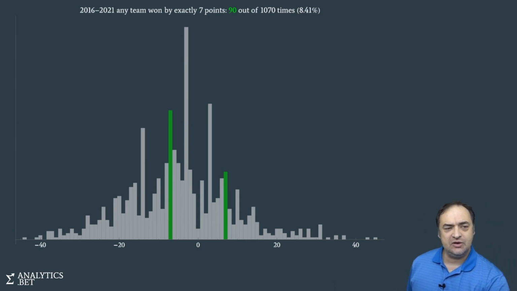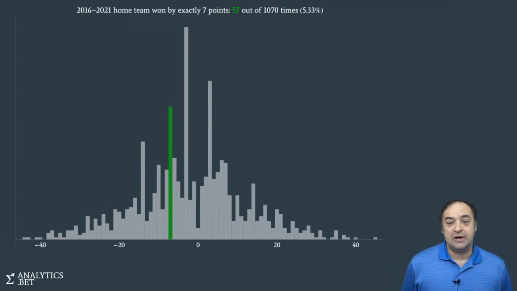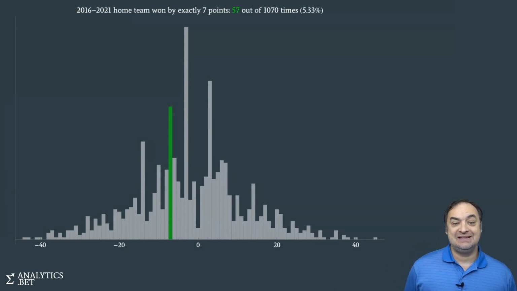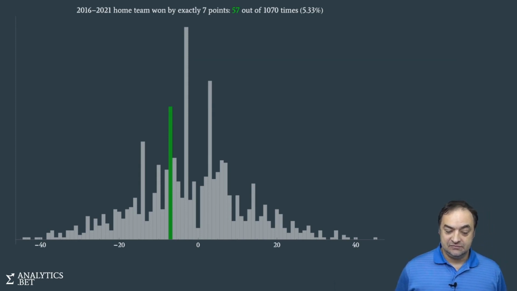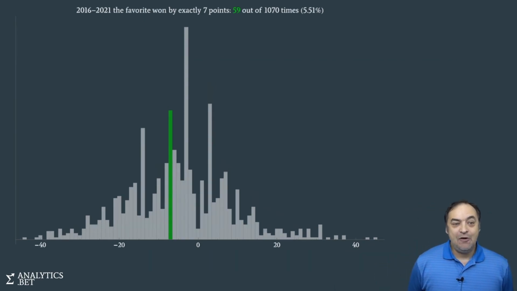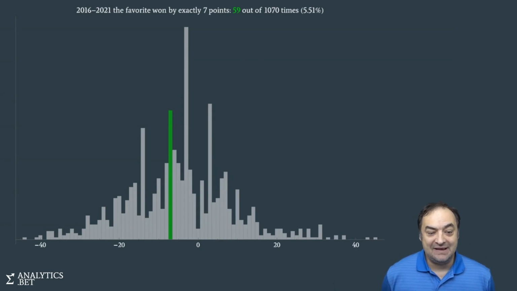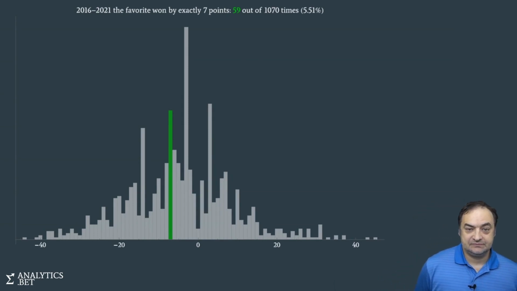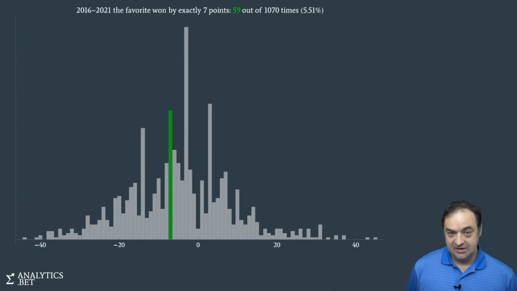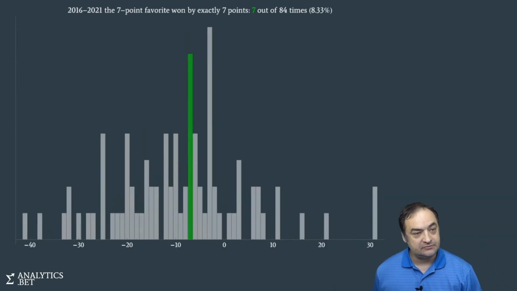The next question we thought about asking was, well, what about just the home team? Just the home team wins by exactly 7 points 5.33% of the time. All right, that's another number we can get. We also asked, what about the favorite? How often did the favorite win by exactly 7 points? That happened 5.51% of the time. Okay, there we go. That's the green bar.